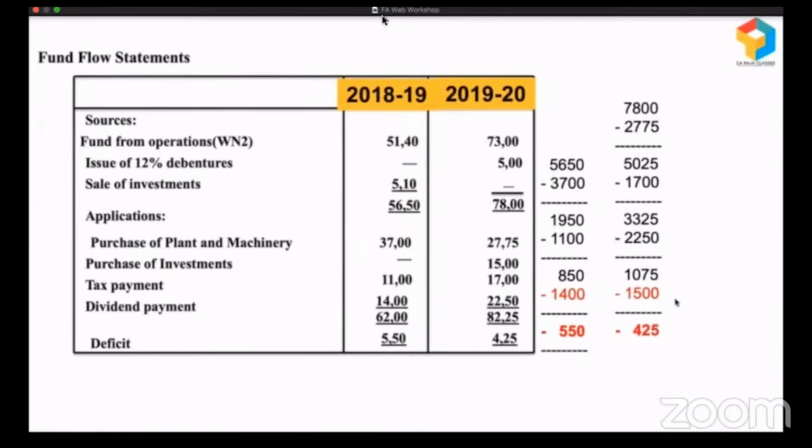This business is not learning from its mistakes. When they are left with 1,075, they should have stopped at that level. They should have ensured that this money goes to support the working capital requirements of the business, but they didn't. These kinds of hidden practices will get caught, will get revealed in the fund flow statement.